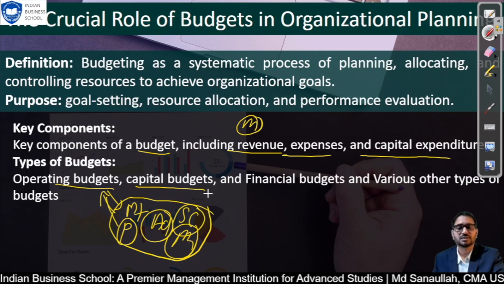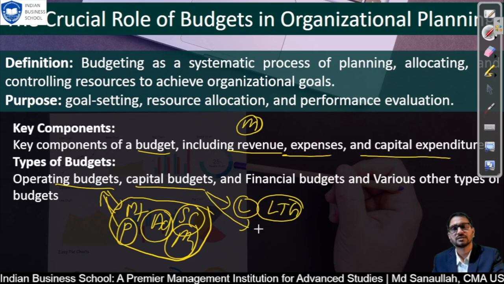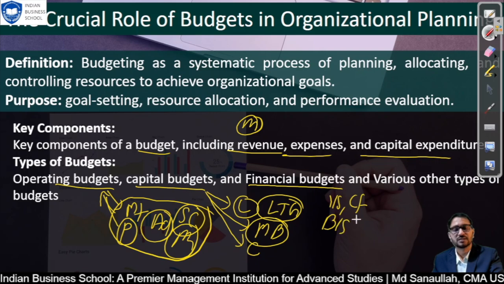And the capital budget is for a longer period of time, and that is also planned for your long term goal. Under the capital budget comes things like making a building for an office, making an office building, investing in some construction. Long term investment done by a company will be considered under capital budget. Financial budgets are your income statement, cash flow and balance sheet. These are the three major financial budgets we prepare.